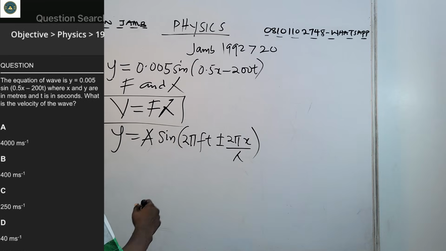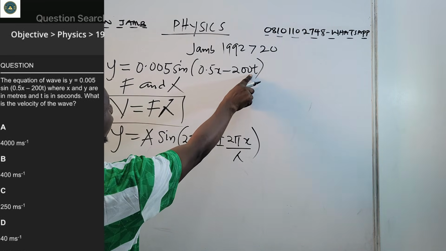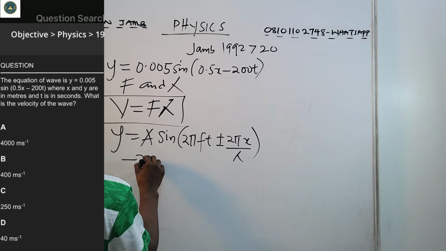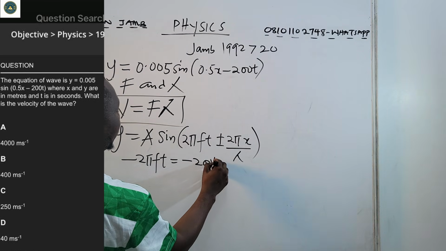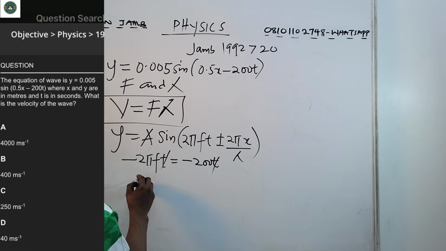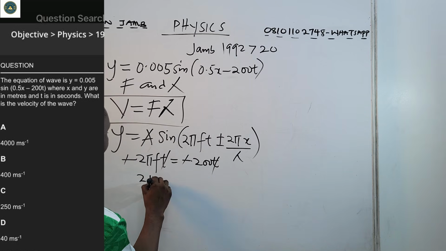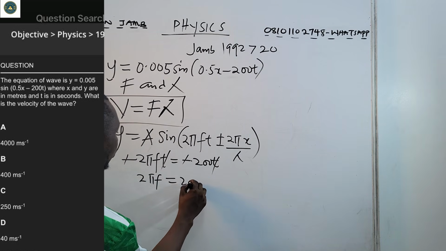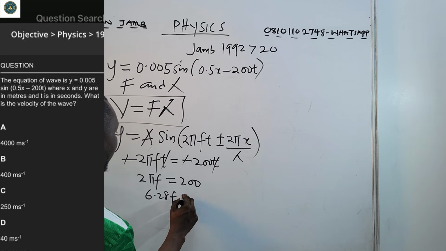In this case, here is minus 200t. So we have minus 2 pi ft equals minus 200t. t can cancel t, and minus can go. So we have 2 pi f equals 200. 2 pi is 6.28, so 6.28 f equals 200.